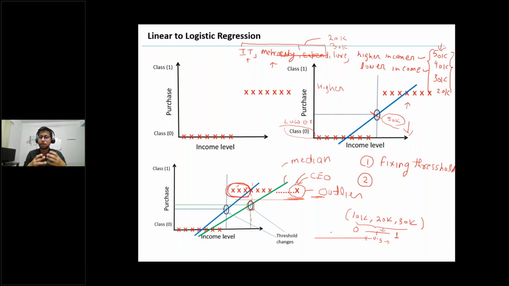If your model, your algorithm, is telling you there is a 70% chance this person belongs to the higher income level, and a 30% chance this belongs to the lower income group, what will you conclude? Because there is a 70% probability involved, there are high chances it belongs to the higher income level.